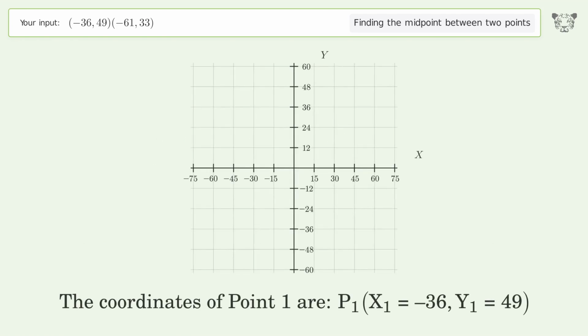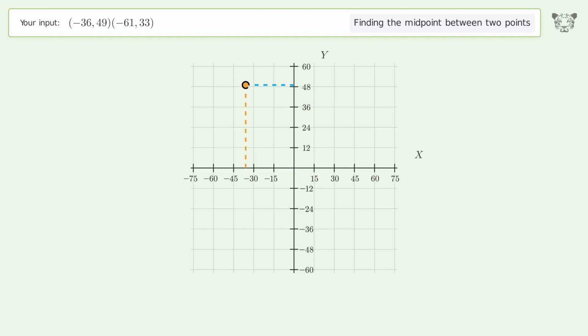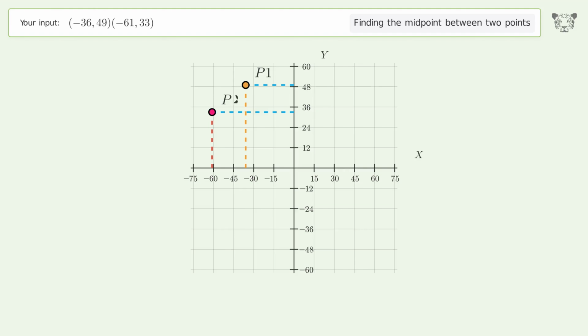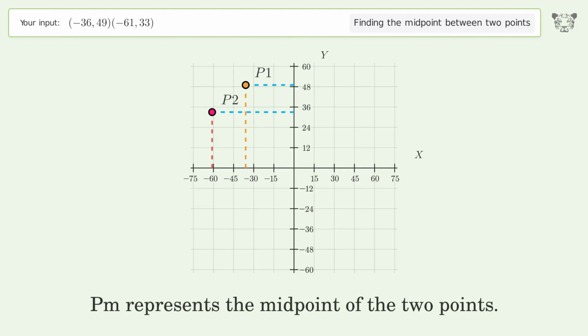The coordinates of point 1 are, x1 equals negative 36, y1 equals 49. The coordinates of point 2 are, x2 equals negative 61, y2 equals 33. PM represents the midpoint of the 2 points.